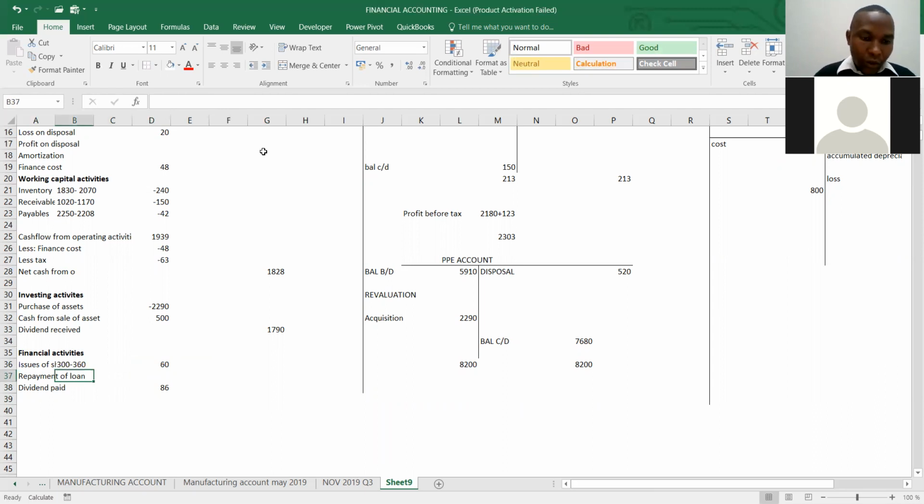Then there is another one, issue of share premium. 75. So at the beginning, we have 75 minus 150. How much cash did we receive? 150 minus 75. 75. Dividend is payment, so we need to less this dividend.